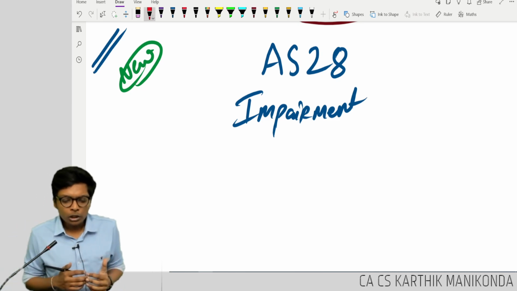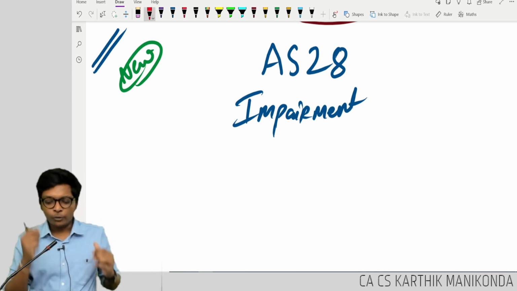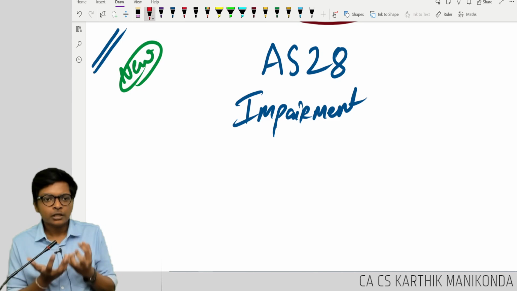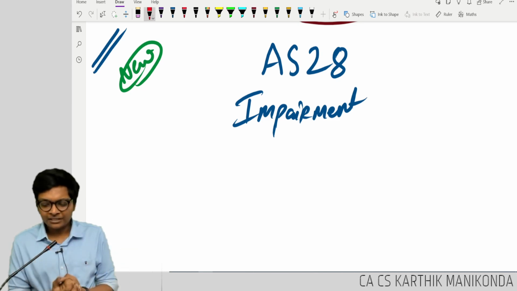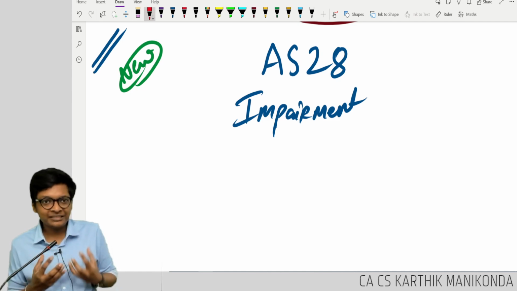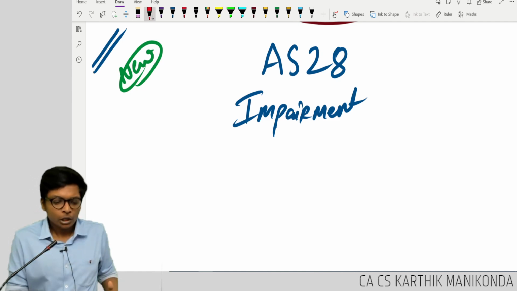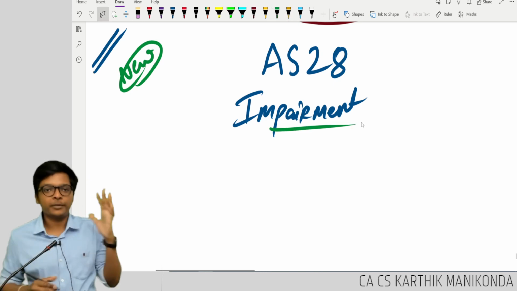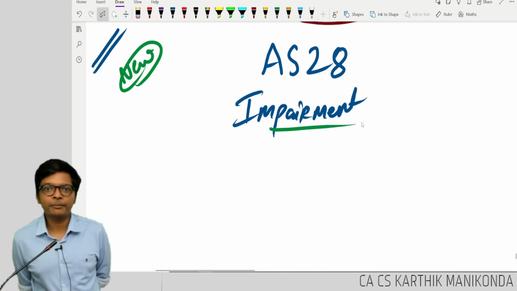Okay. What do you mean by impairment? Very, very important, guys. I'm just going to do an introduction and finish one core part of this in the next 20-30 minutes. Stay with me. If you understand the next 20-30 minutes, the heart of the standard is over. What do you mean by impairment?